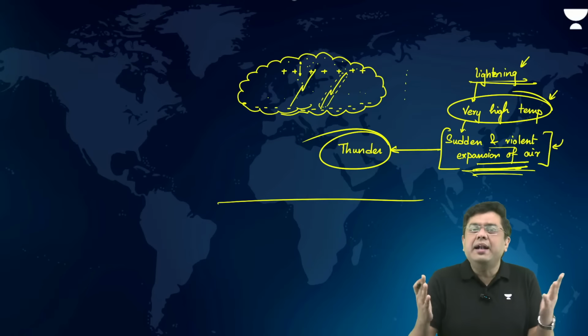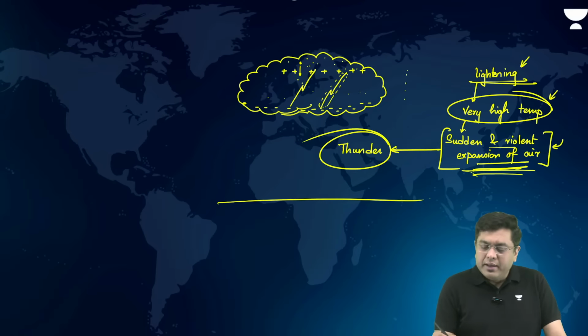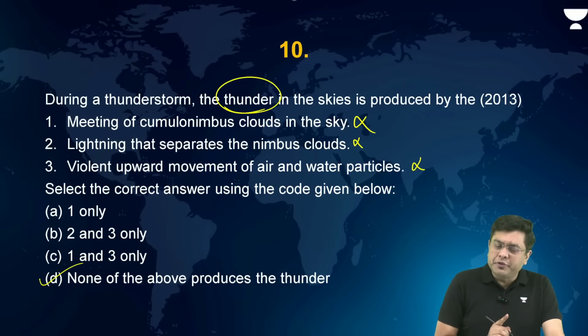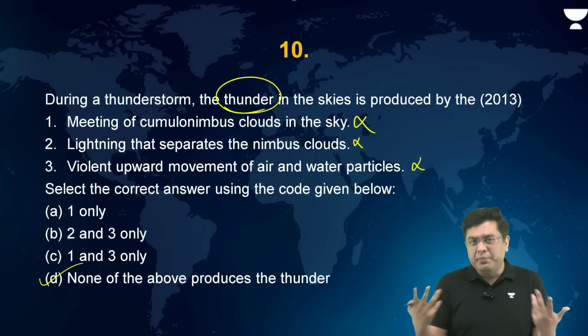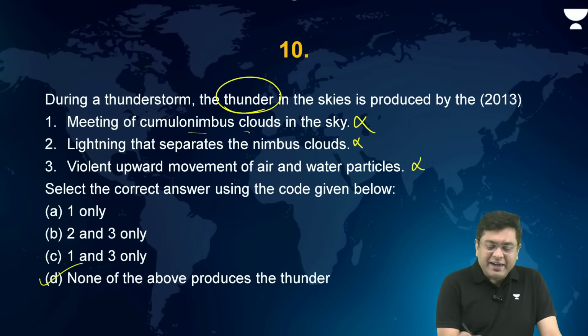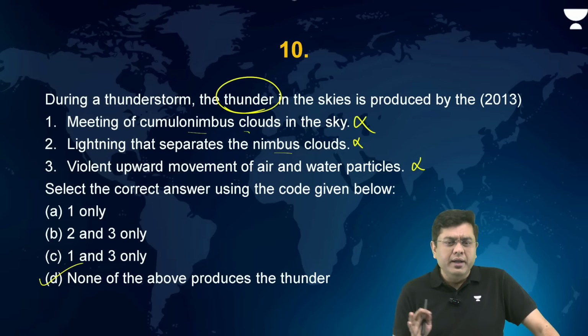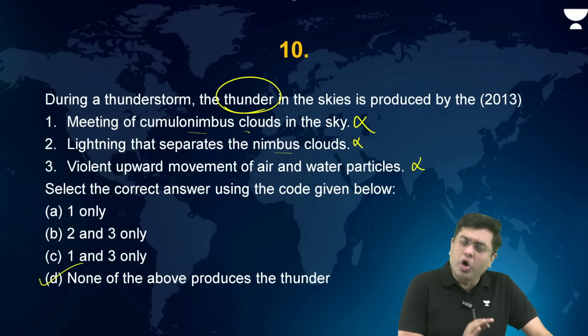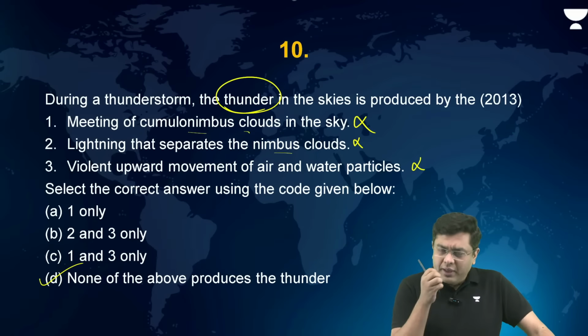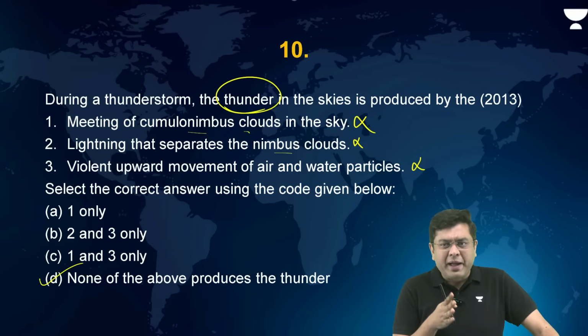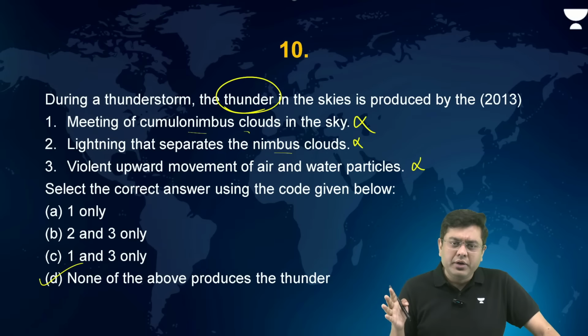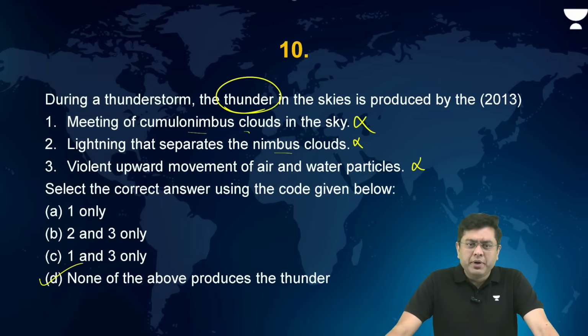So that sudden and violent expansion of air, that is what you hear in the form of thunder. And what were the options which were given? Meeting of cumulonimbus clouds, lightning that separates the nimbus clouds, violent upward movement of air. None of this is responsible for thunder. Thunder is caused purely as a consequence of sudden and violent expansion of air particles. Now, I hope this is clear in this particular case.